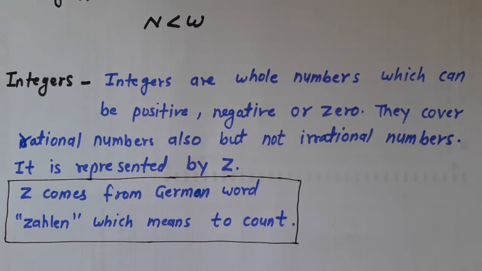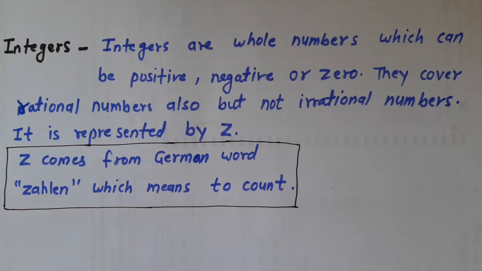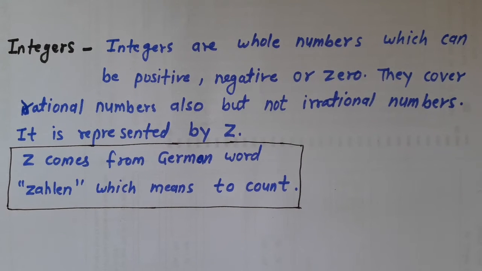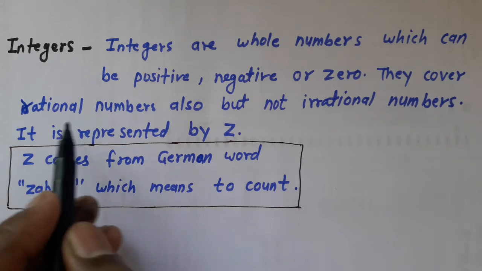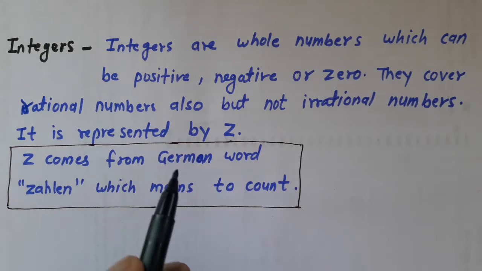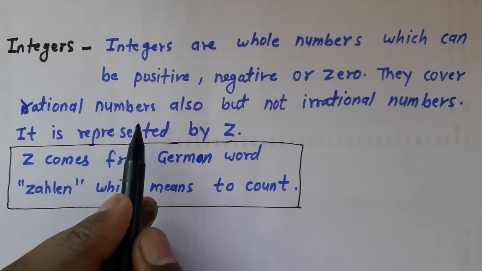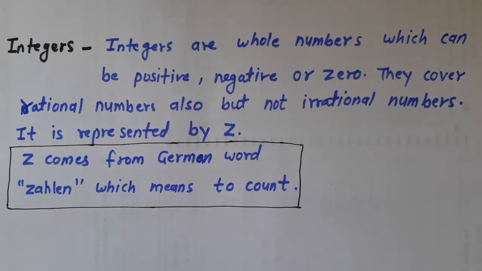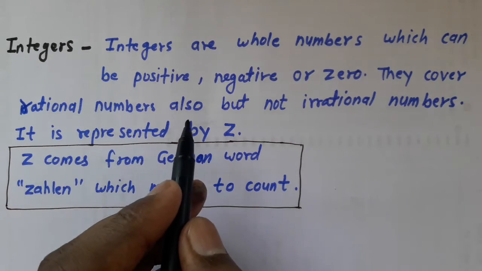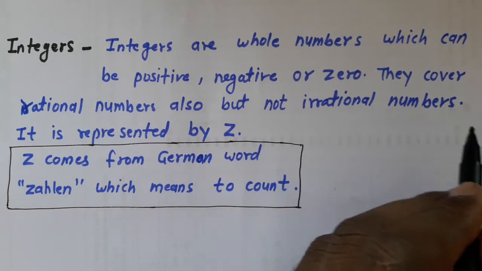Our next number is integers. What are integers? Integers are whole numbers which can be positive, negative or 0. They cover rational numbers. I also discussed the rational numbers. They cover rational numbers also, but not irrational numbers. Further we will see what rational numbers and irrational numbers are. So integers also represent rational numbers but not irrational numbers.